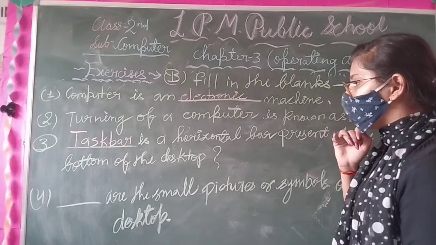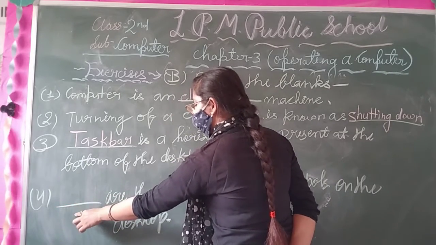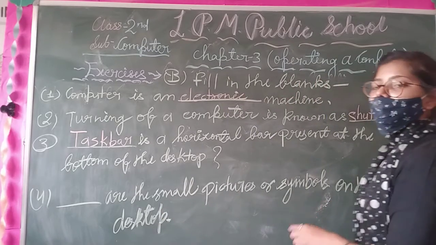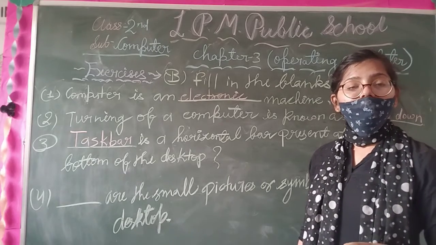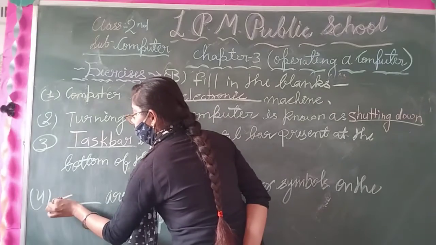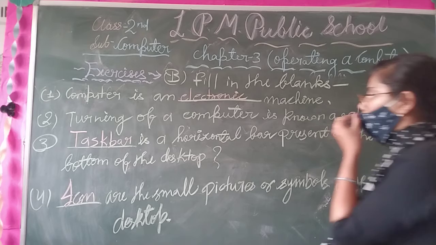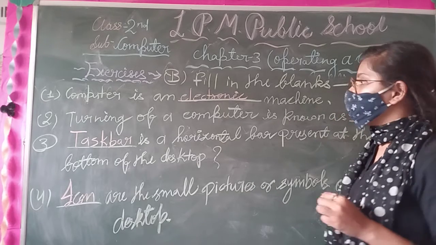Now we are going to do point number 4. In your fill in the blanks: icons are the small pictures or symbols on the desktop. It is icon. I-C-O-N. So dear student, now we are going to again revise the fill in the blanks.